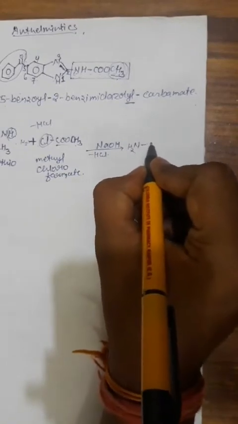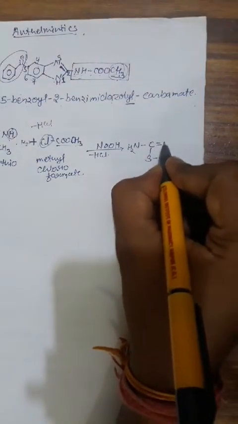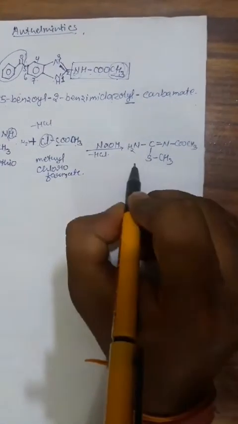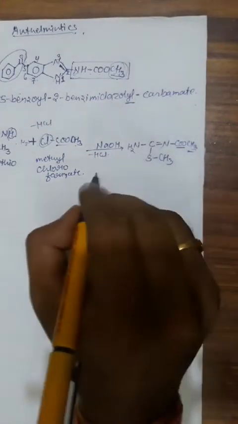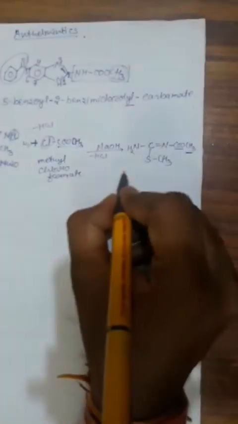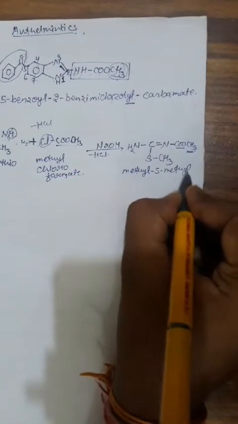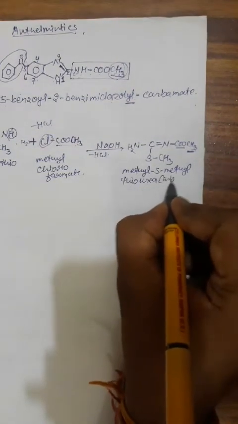So this is NH2, C, SCH3 double bond, and because H has already been removed in the form of HCl, it is fused with this methyl formate and becomes COOCH3. So the methyl carboxylate moiety is attached here to this S-methylthiourea. The name of this fragment will be methyl S-methylthiourea carboxylate.